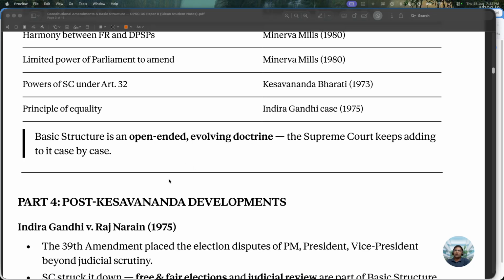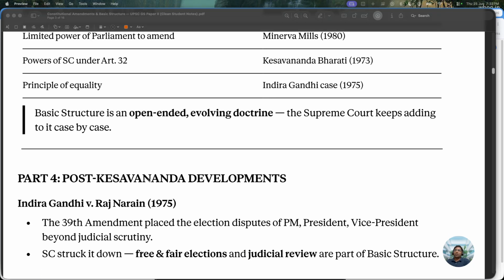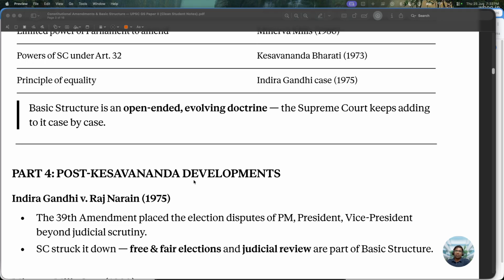In the next class, we will look into this part 4. What happened post Kesavananda Bharati judgment? What were the developments that have happened?